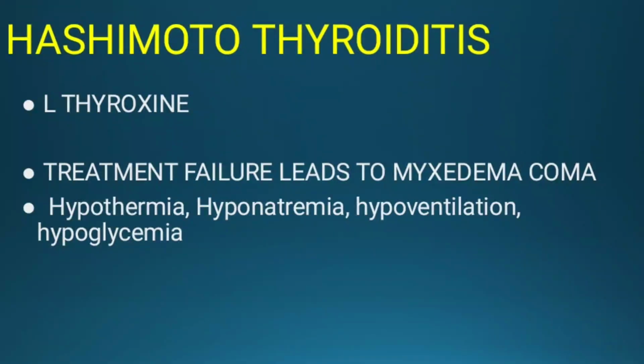The treatment available for Hashimoto thyroiditis is the L-thyroxine tablet. This L-thyroxine tablet is to be taken on an empty stomach, and after 30 minutes we can take the meal. Higher doses of L-thyroxine are needed in patients who are taking carbamazepine or phenytoin and other drugs which interfere with the metabolism of thyroxine. In these patients, a high dose of L-thyroxine is to be given.